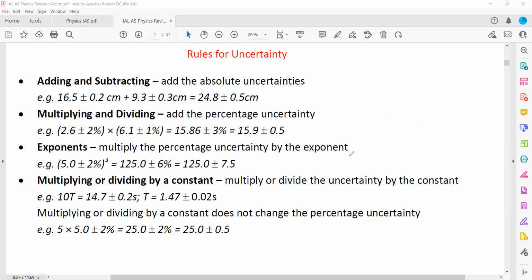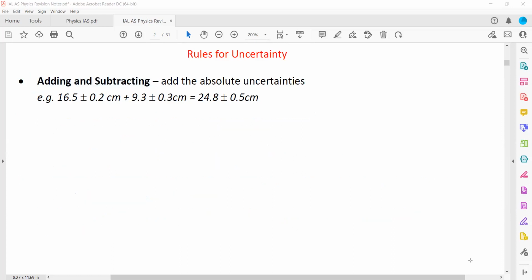So how can we work out the uncertainties in that case? The first one is adding or subtracting. If there is an addition or a subtraction of the quantities, how to get the uncertainty? Uncertainty is always added.